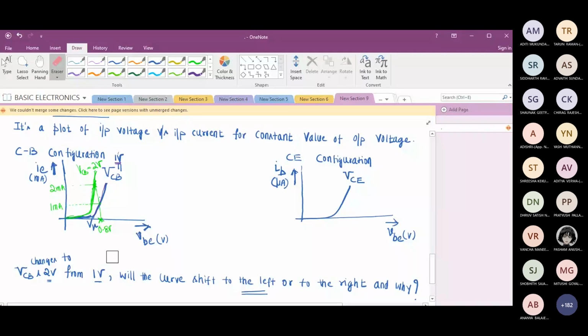Suppose you shift the graph to the right, let's see what happens. If I shift it to the right, see the value of current at 0.8. Is it less or more? Less. So what should I do? I must shift the graph to the left, not to the right. Are you getting this? If not followed, please ask. If you want, I can explain it once again. Am I audible? Understood, sir.